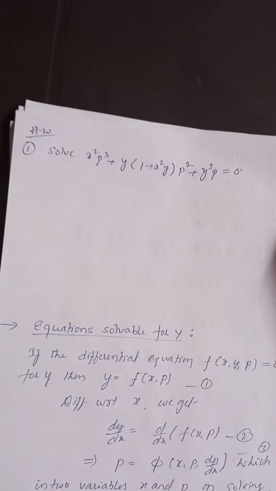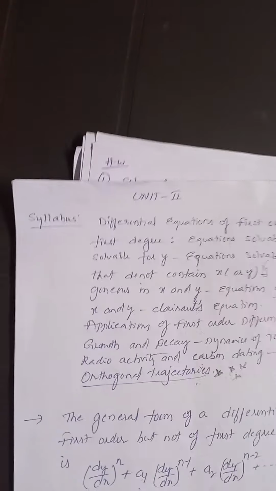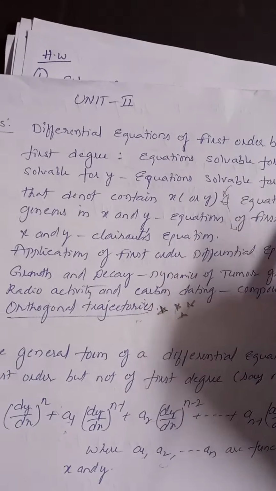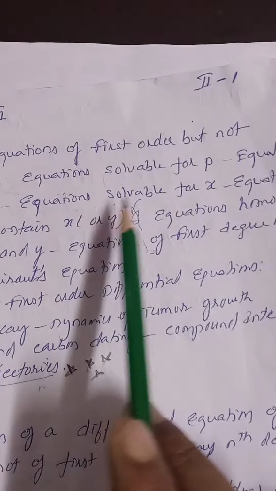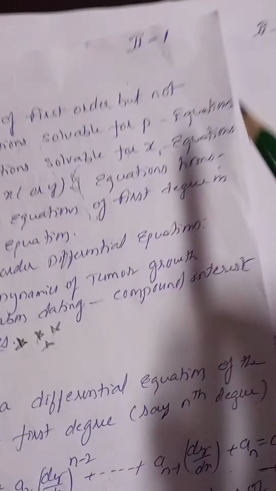Next continuation topic. First topic is solvable for P. What is the syllabus? Now, see, differential equations of first order is our heading. Now, equation solvable for P. This one is over, finished. We have completed this one. Next, we are going to discuss equations solvable for Y as well as equations solvable for X. These two topics we are going to cover today.